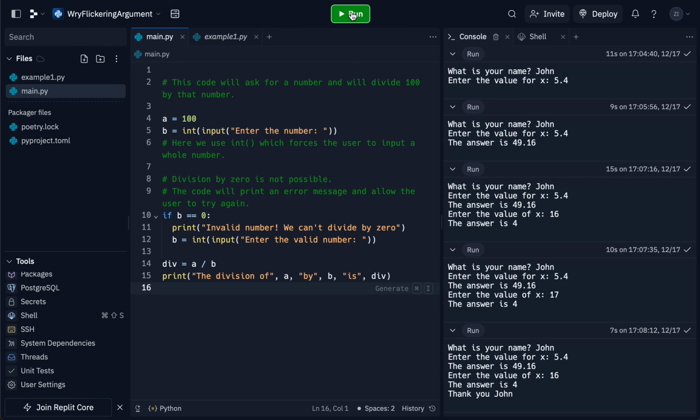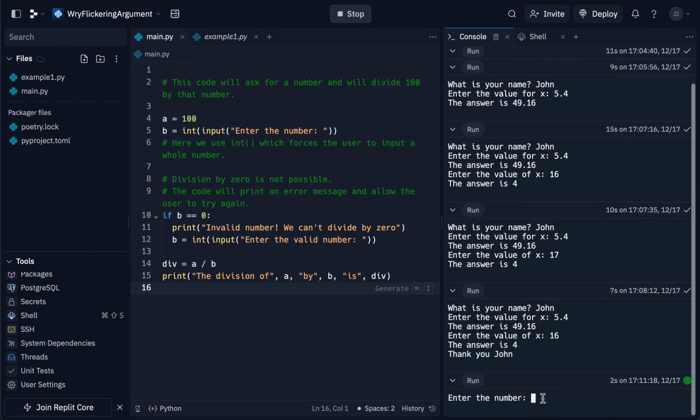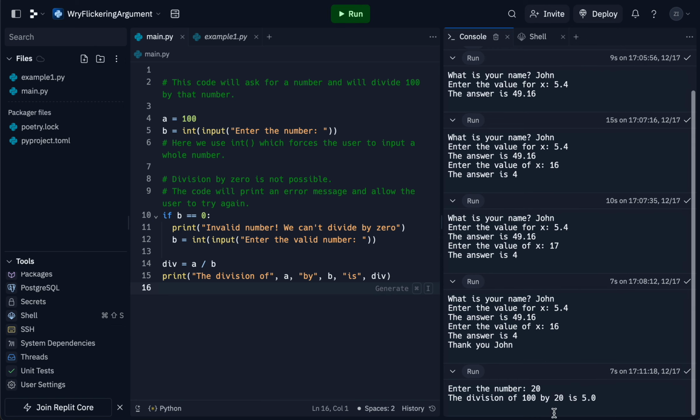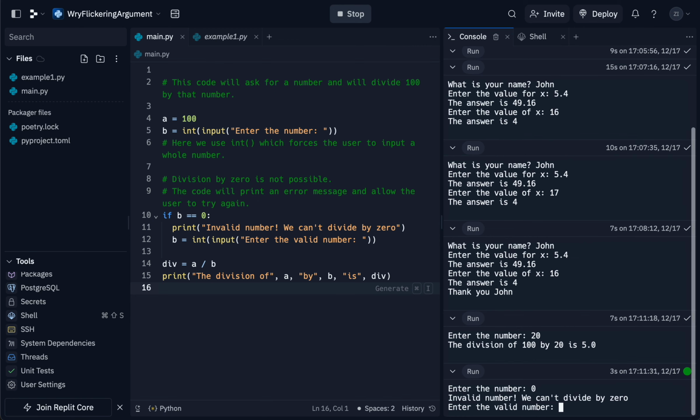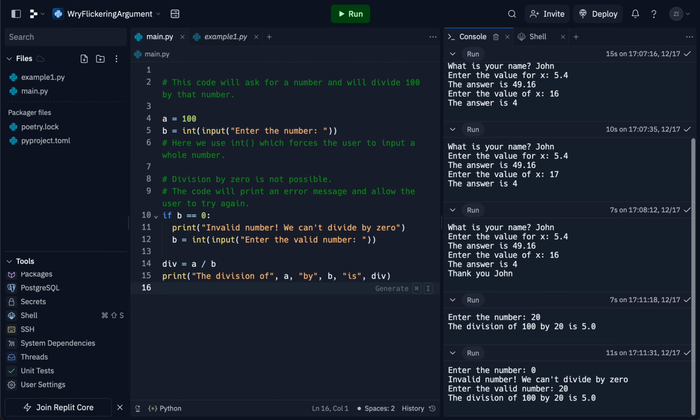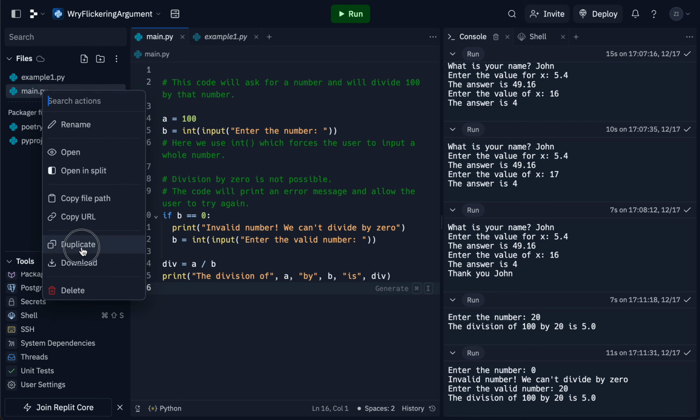So now if I run this code, at the bottom here you'll see it says enter a number. And I'll type in 20, and you'll see the division of 100 by 20 is 5. And if I run this again, but this time I type 0, you'll see it says invalid number. We can't divide by 0. So it asks us one more time to enter a valid number, and I'll type 20 this time, and it gives us the answer. The division of 100 by 20 is 5. So that's example 2.